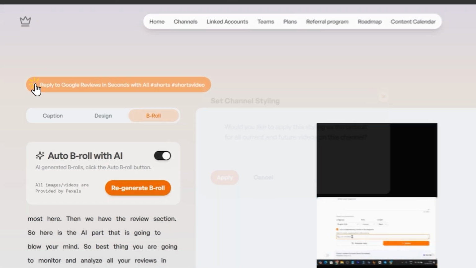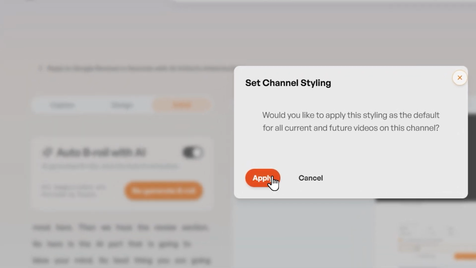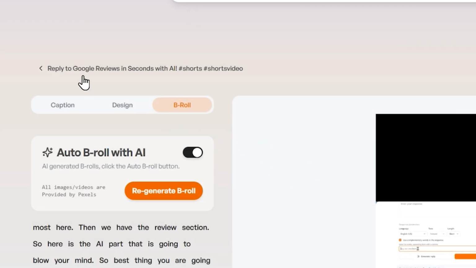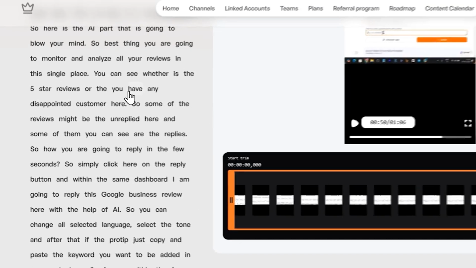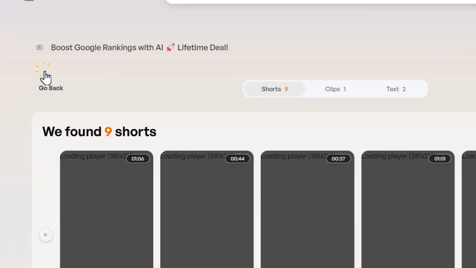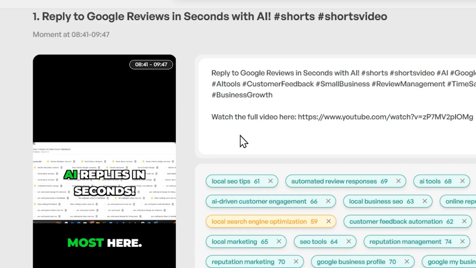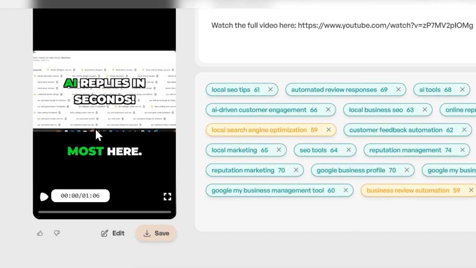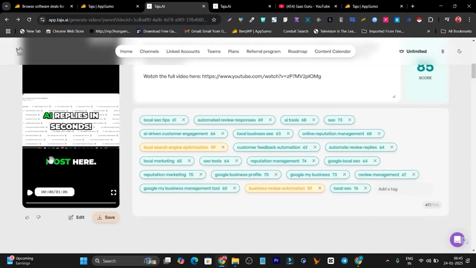So now let me go back to the repurposing here. Okay, so I'm going to apply all these things, and let me go back to all the shorts option. Yeah, then let me go back again, and here are all the shorts. So suppose you are happy with the short here. Now I am happy because the titles or subtitles start appearing at the bottom here.